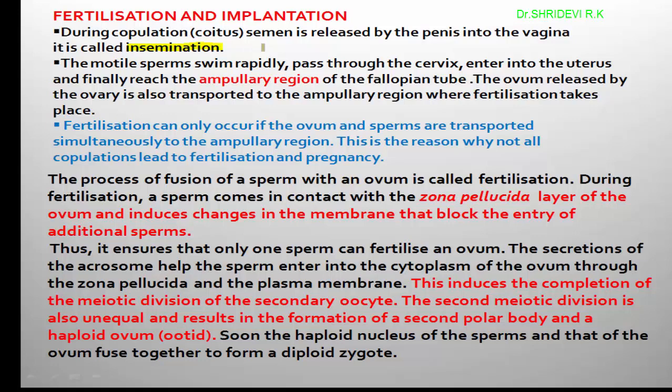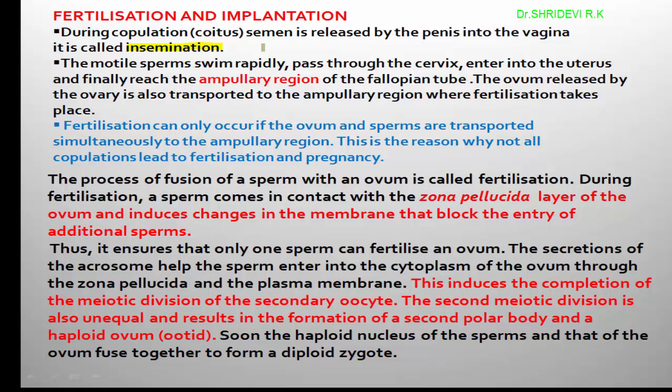The semen is released by the penis into the vagina during copulation, also called coitus or sexual intercourse. So during sexual intercourse, semen is released into the vagina and this process is called insemination.